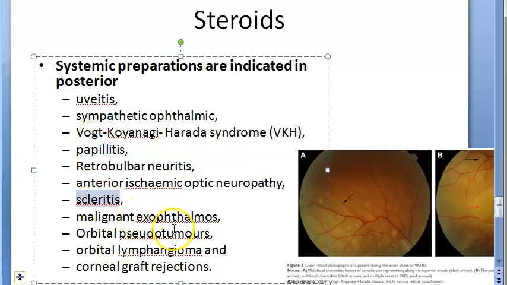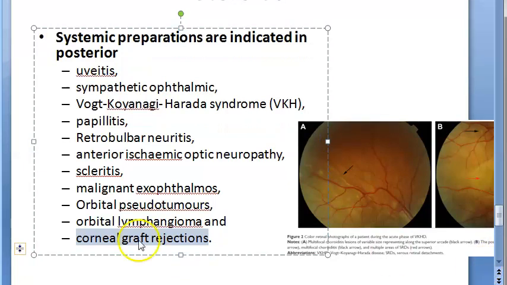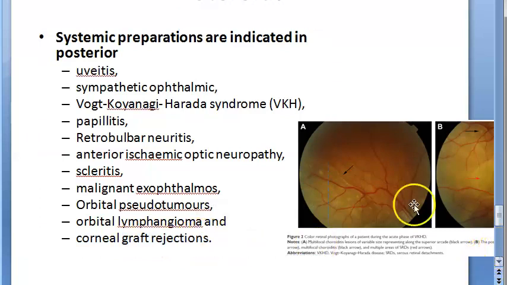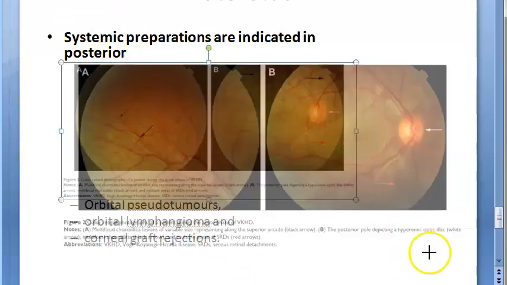Then scleritis is inflammation of sclera. Malignant exophthalmos, a big protruding eye. Orbital pseudotumors; they are saying pseudotumor. Orbital lymphangioma, again a tumor kind of thing. Corneal graft rejection. Again to suppress the immune response, because they have done a graft of the cornea and there is rejection. So to avoid it, or once it has occurred, they are trying to treat it. So basically in all these they will get systemic preparations. What is this photo? Let us look at it.